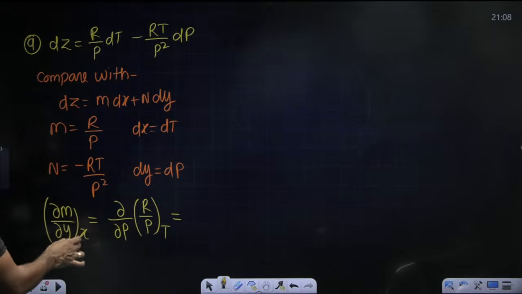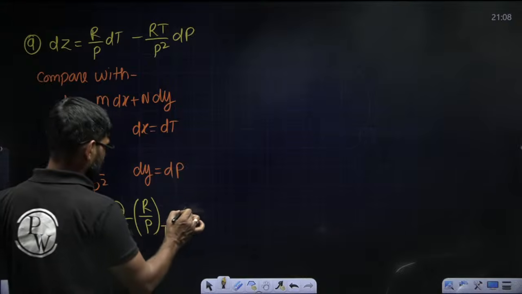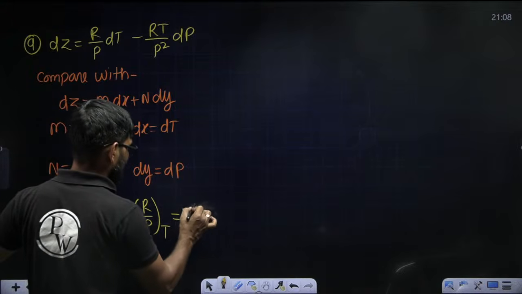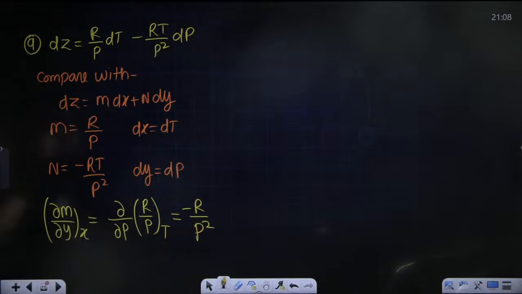So dou by dou P of R by P at constant T. This value will come minus R by P square.